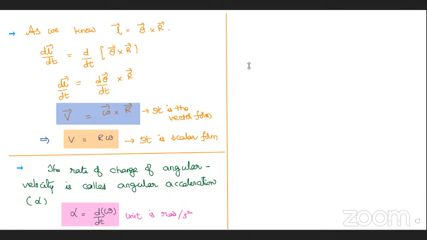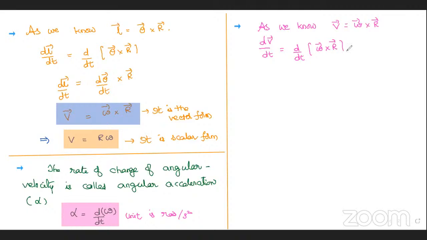Okay, and Amol told here that v is equal to omega bar cross r bar. By differentiating again we will get, in the same way, v bar is equal to omega bar cross r bar. Quickly I try to finish now. dv bar by dt is equal to d by dt of omega bar cross r bar.